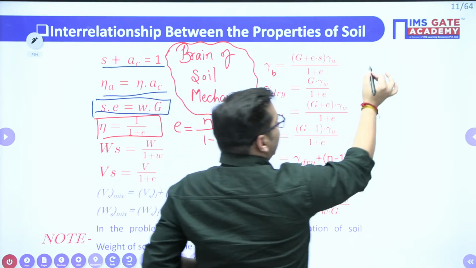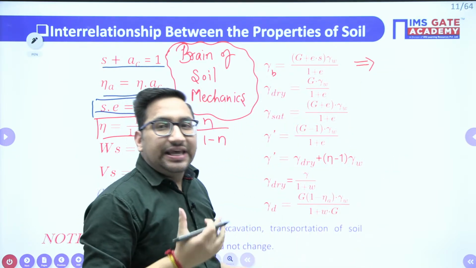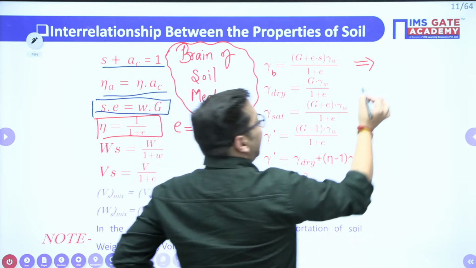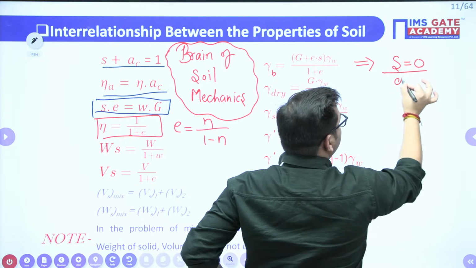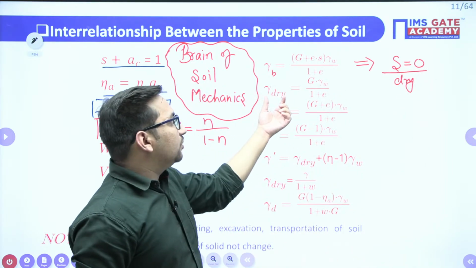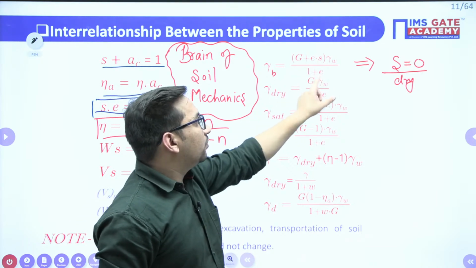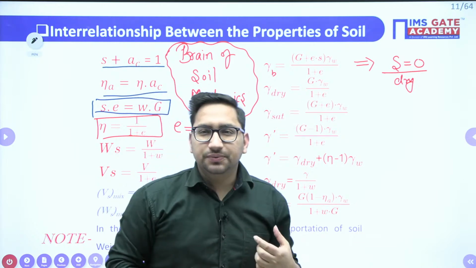Now, I know that this is for the natural condition. If in the natural condition my degree of saturation is equal to 0, can I say it is a dry case? So what will be your gamma value? If you take S equal to 0, it will give you the gamma dry value, that is G gamma w upon 1 plus e.